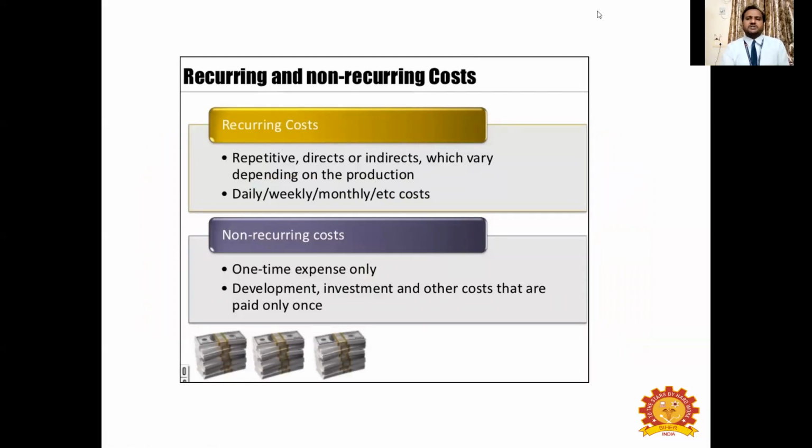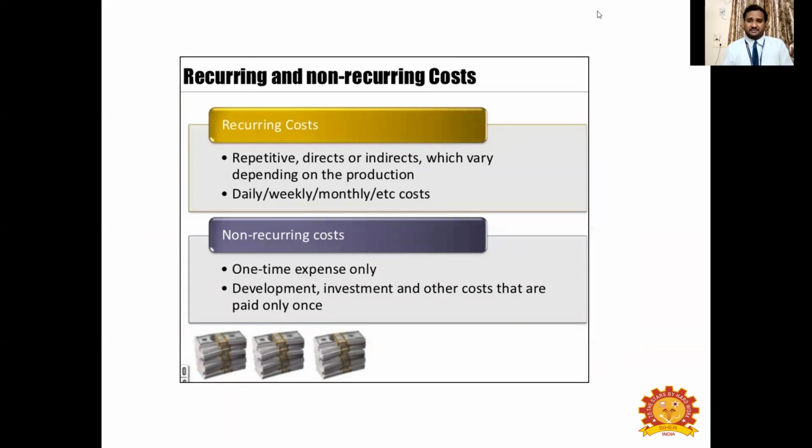Recurring cost is a continuous cost. Daily you will incur some money. Weekly you will incur some money. On an hourly basis you may incur some money. Month-wise you can incur, etc. Such costs are called recurring cost. Direct cost, it adds directly to the production. Non-recurring, you will spend this money only once in the business.